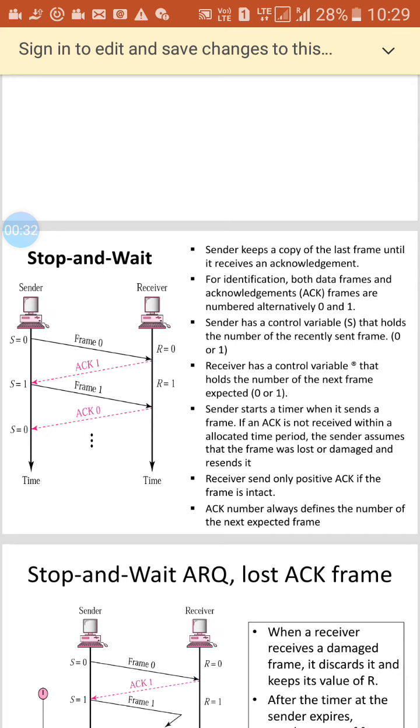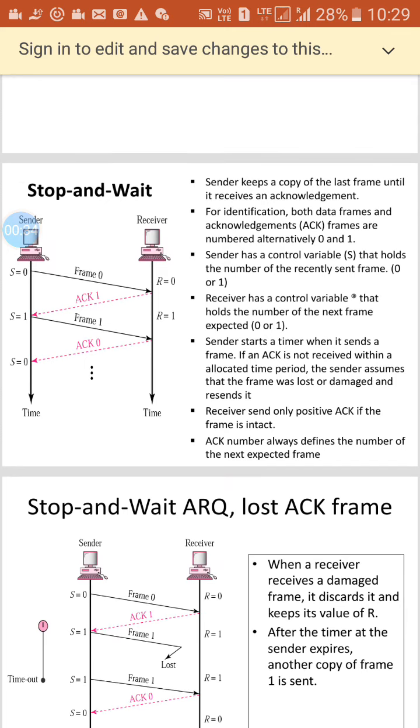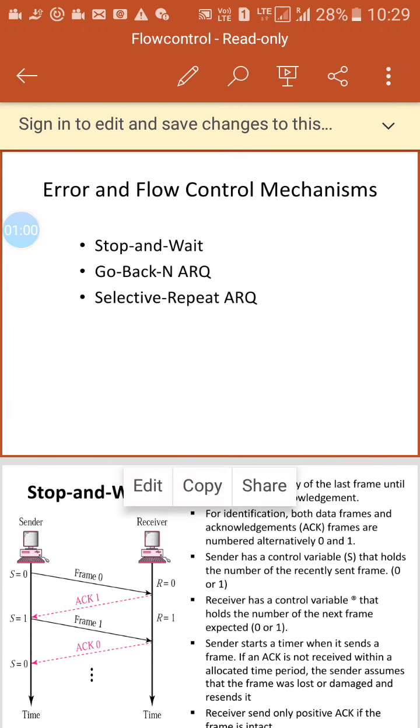Stop and wait. Sender keeps a copy of the last frame until it receives an acknowledgement. It means there is a sender and a receiver. If the sender sends the frame, the receiver will also acknowledge that it has received the frame.